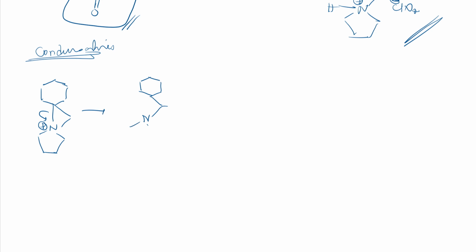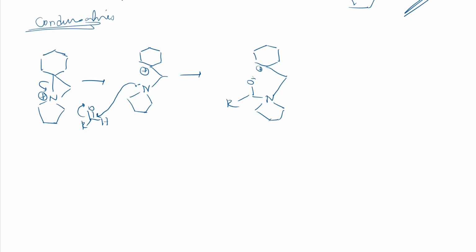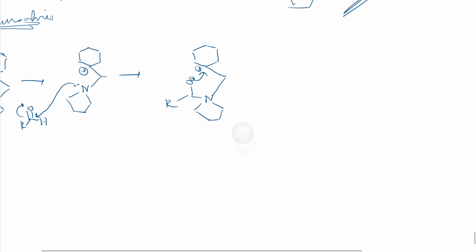Now it will be like this, a 5-membered ring, nitrogen has a lone pair, and this will have a positive charge. So if I have a compound like this, RCHO, an aldehyde, what happens is this lone pair attacks here, electron density moves onto oxygen, so I'll get this compound, CH2, nitrogen in a 5-membered ring, and here O minus and R, hydrogen I will not show, and this carbon has a positive charge, right? So this positive-negative bond formation happens.